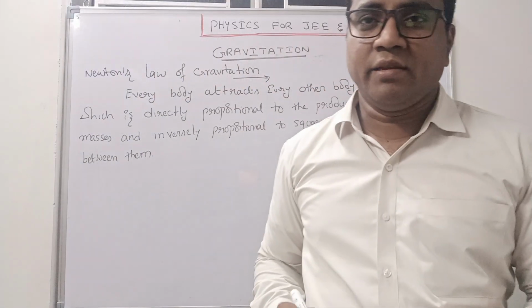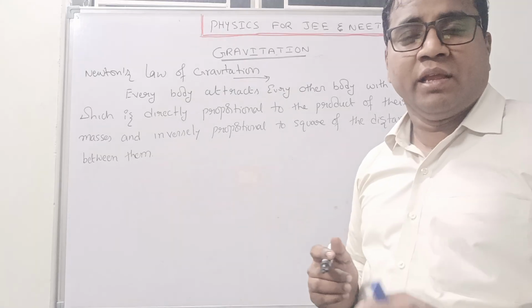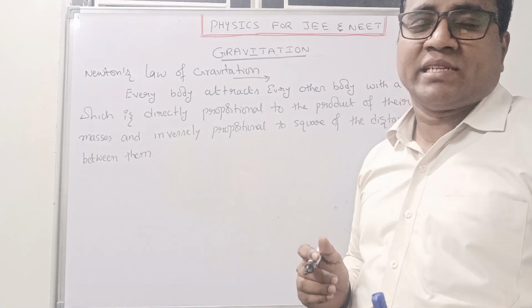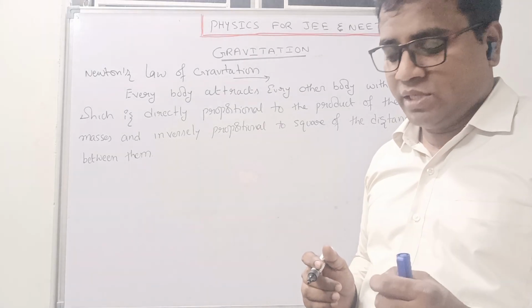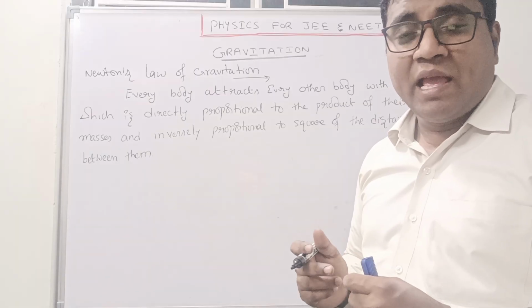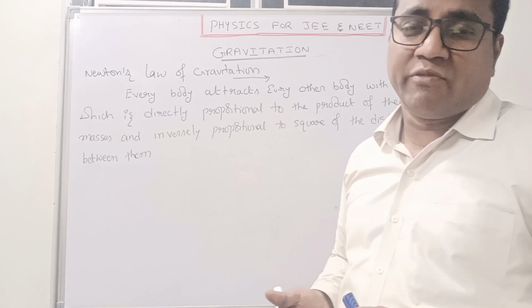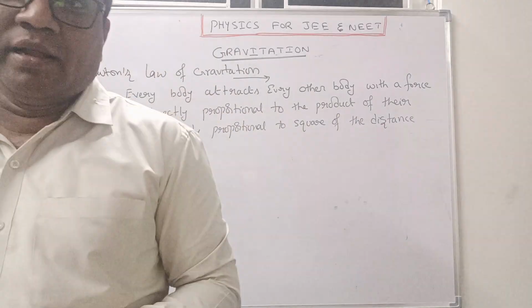So try to understand again. What is Newton's law of gravitation? Every body attracts every other body with a force which is directly proportional to the product of their masses and inversely proportional to the square of the distance between them.